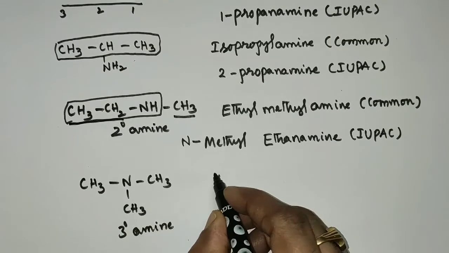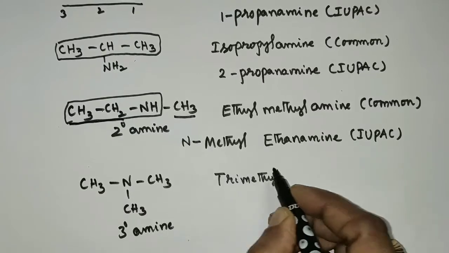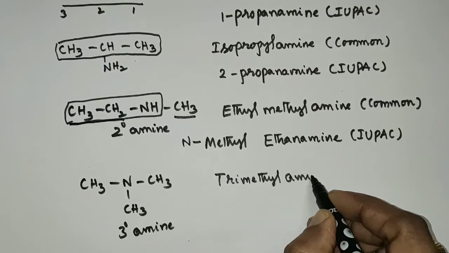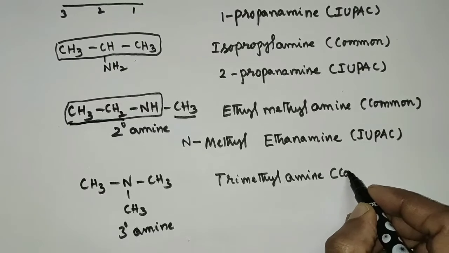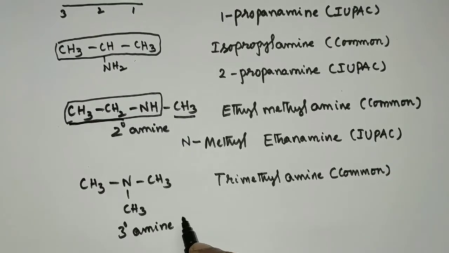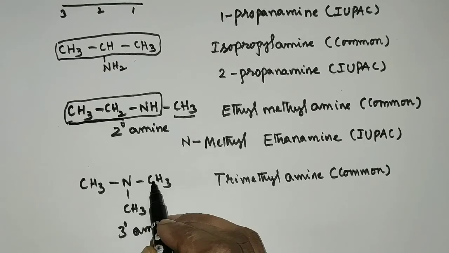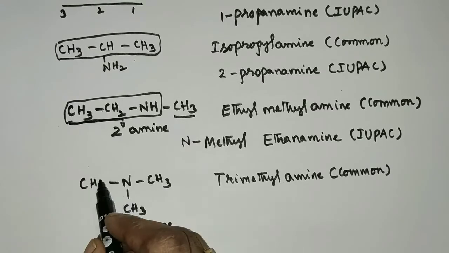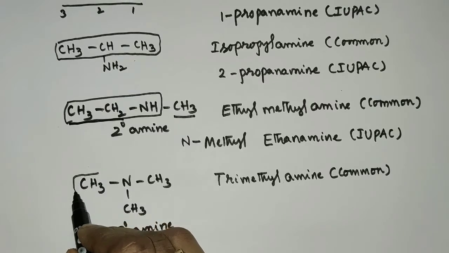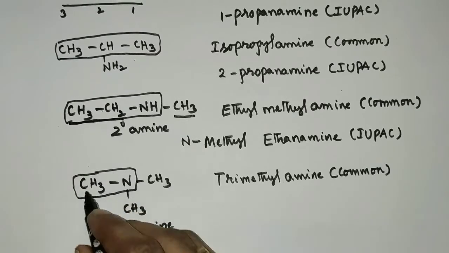So the common name is trimethylamine. When you come to the IUPAC name, we need to choose the longest carbon chain bonded to nitrogen. All these carbon chains have the same number of carbon atoms, so I am taking this carbon chain bonded to nitrogen with 1 carbon.